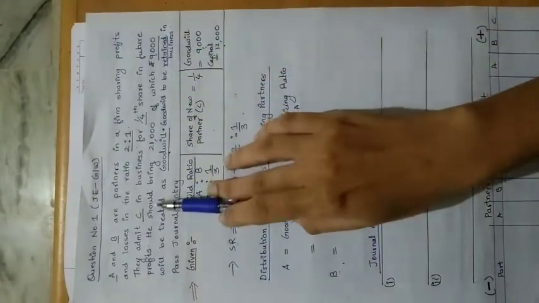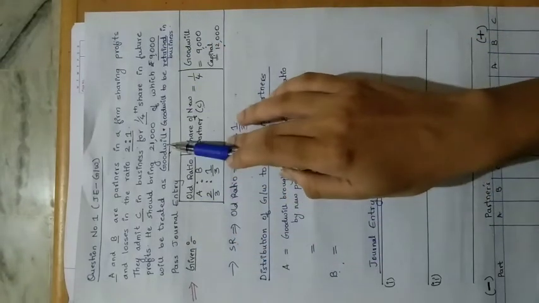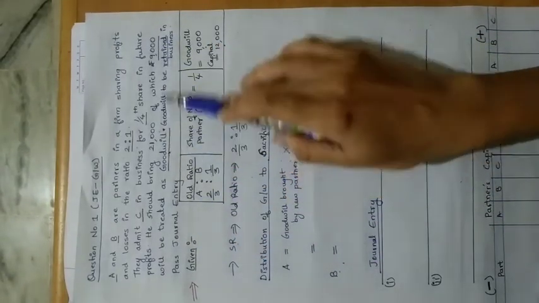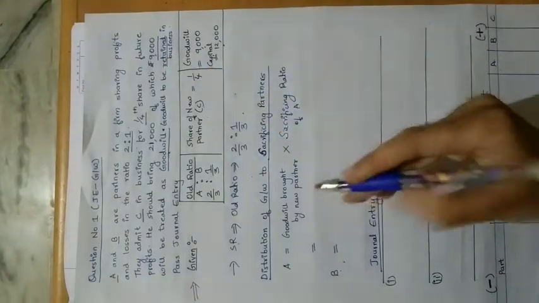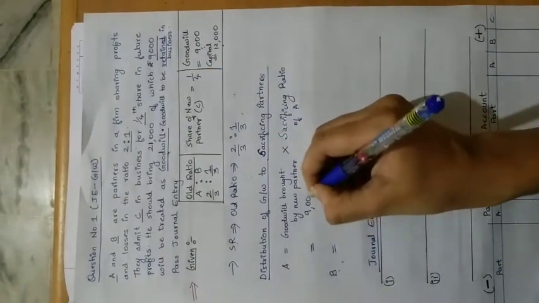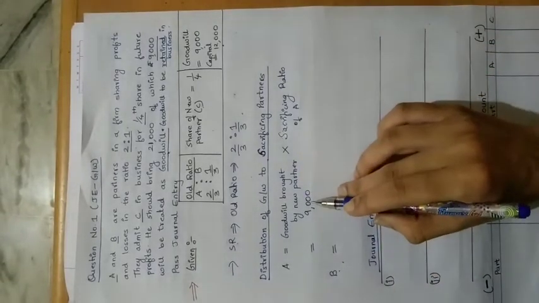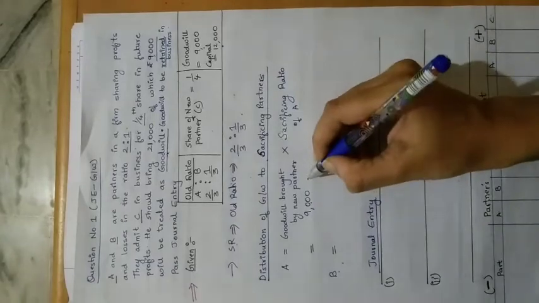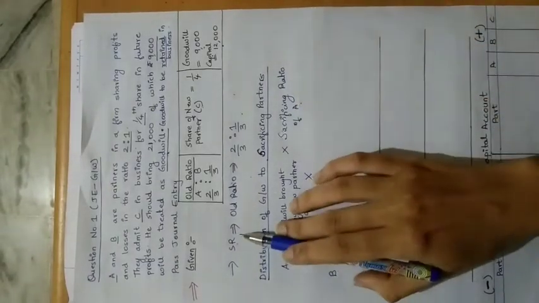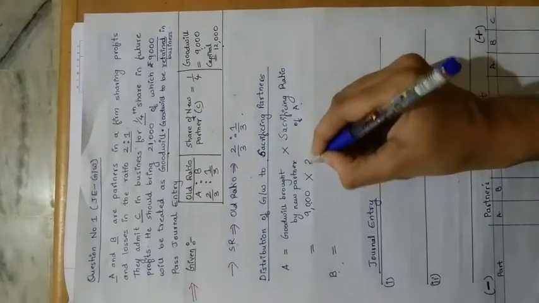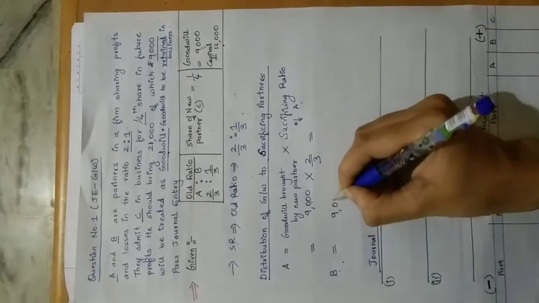He should bring 21,000, of which 9,000 will be treated as goodwill. So the total goodwill brought by the new partner in the business is 9,000. So 9,000 multiplied by the sacrifice ratio of A. Sacrifice ratio of A is how much? 2/3. And let's calculate for B also.